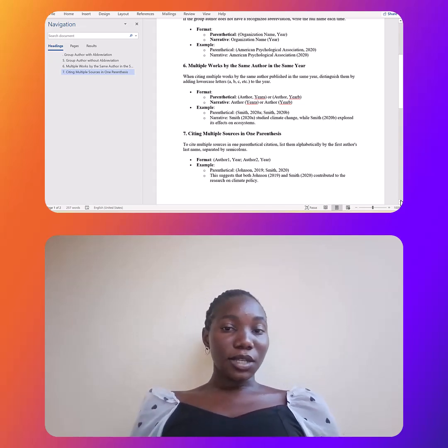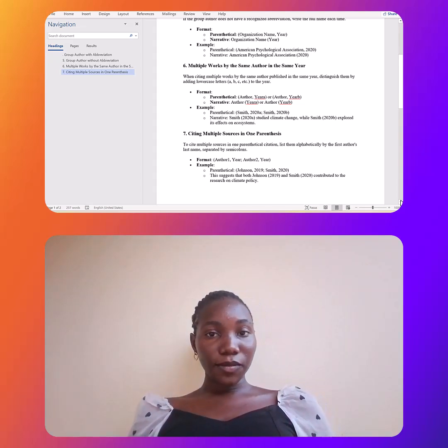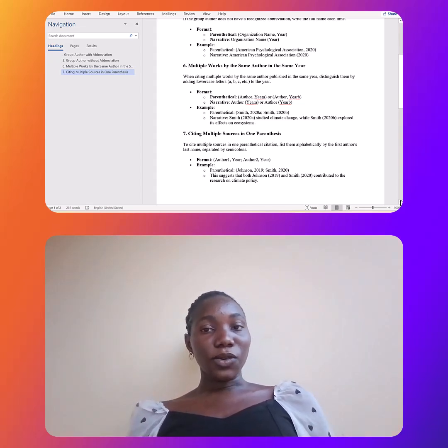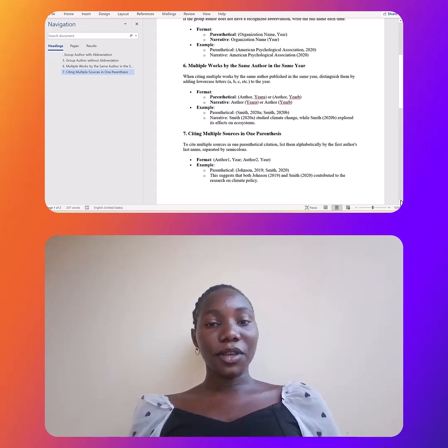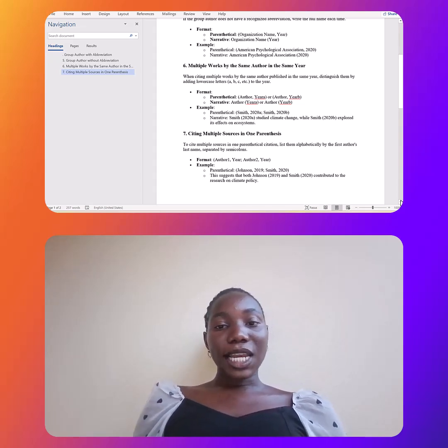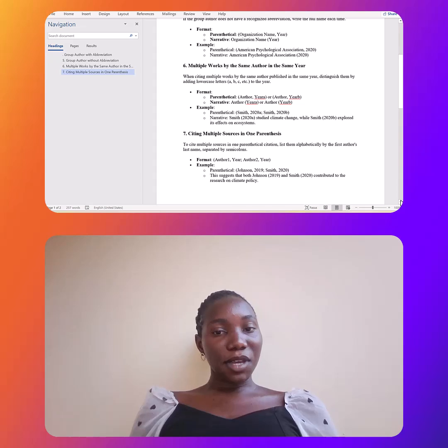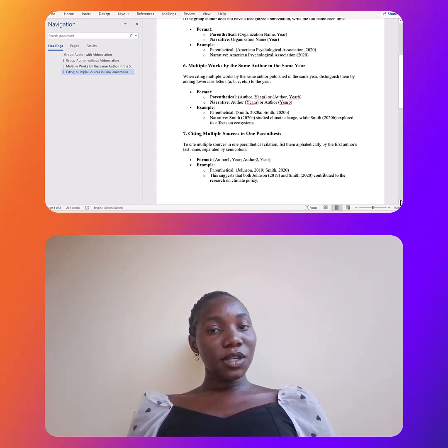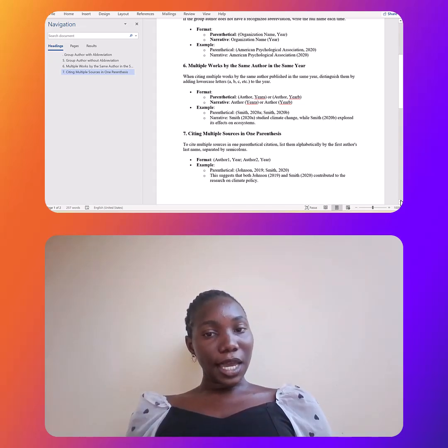So let's look at an example. For example, we have Smith. Smith has multiple works, he's the only author, and he published all of them in the same year. So in parenthetical, we shall have everything in brackets: Smith, 2020a, then a semicolon to separate them, then Smith, 2020b. In narrative, we would have Smith 2020a.